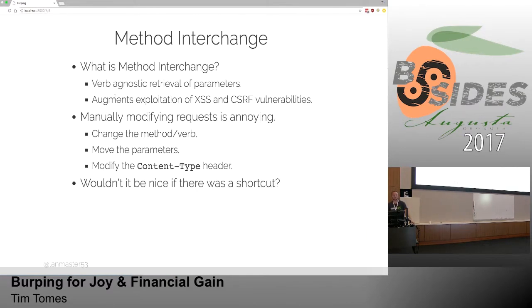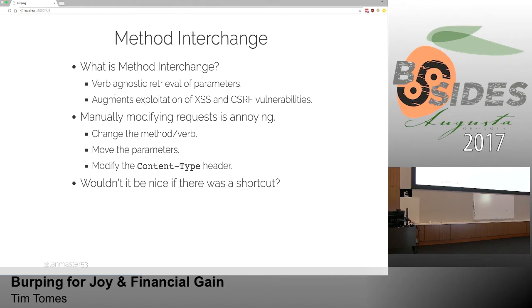All right, so let's talk about some of the stuff that perhaps isn't totally obvious within Burp. The first one is this thing called method interchange. For those of you that don't know what method interchange is, it's the verb agnostic retrieval of parameters by the server. So what the heck does that mean?